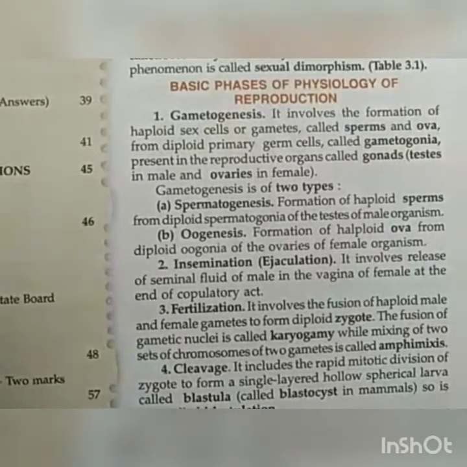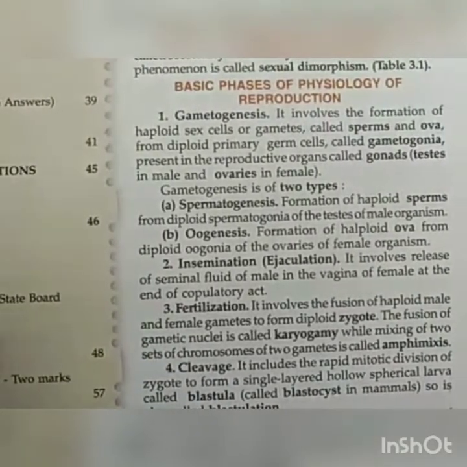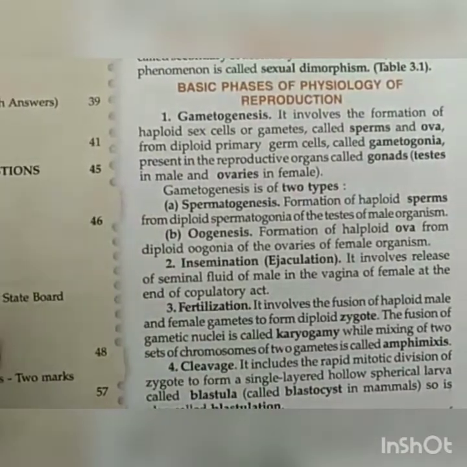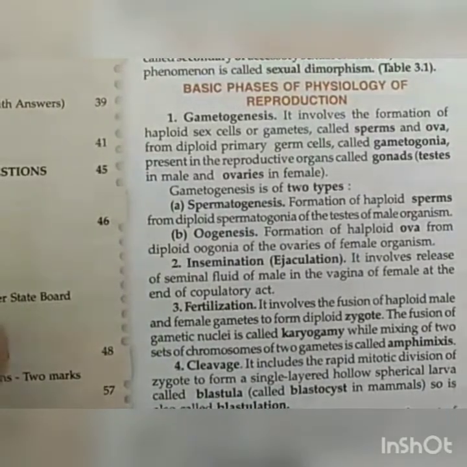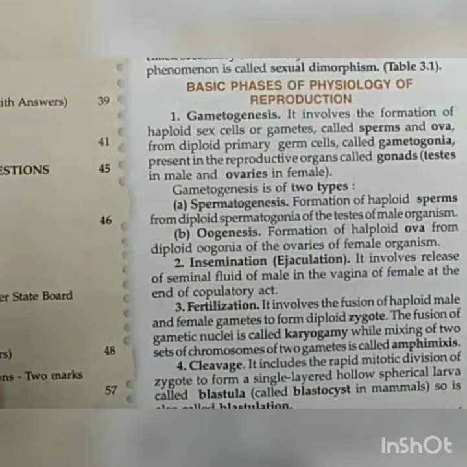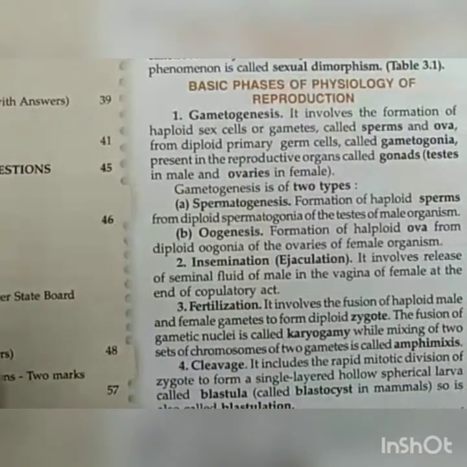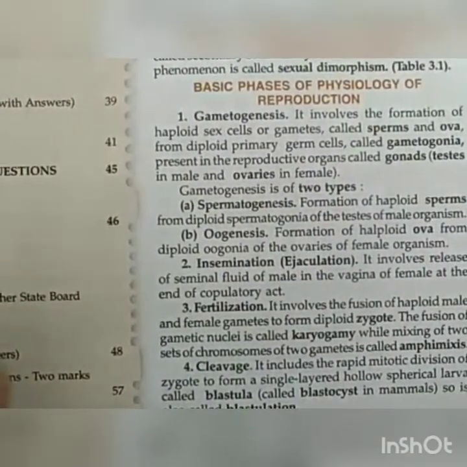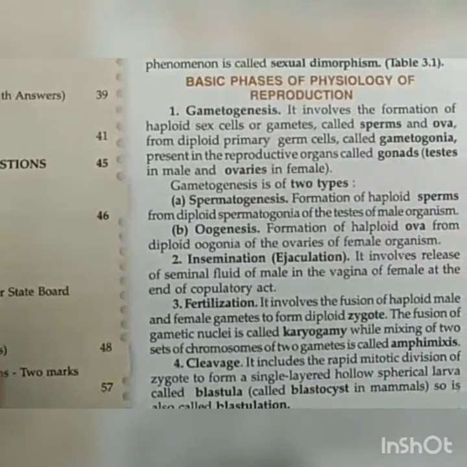Okay, so the first term that we are going to discuss is gametogenesis. So first of all, what is gametogenesis? Gameto stands for gametes and genesis stands for generation. So gametogenesis is the general process of producing gametes, whether ova or sperm.